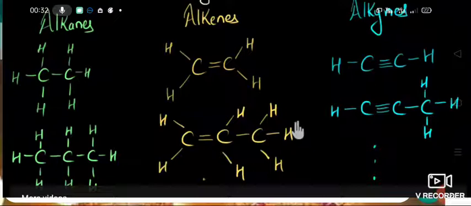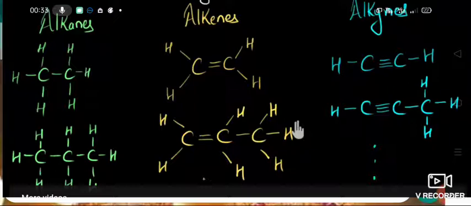What is the general formula for alkene? CnH2n. Here, first take the example of ethene. Ethene has 2 carbons, so C2H2n. H is 2 into 2, that is 4. So hydrogen is 4. So the general formula of alkene is CnH2n.